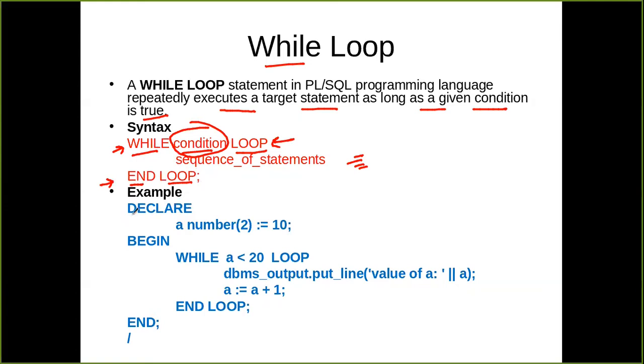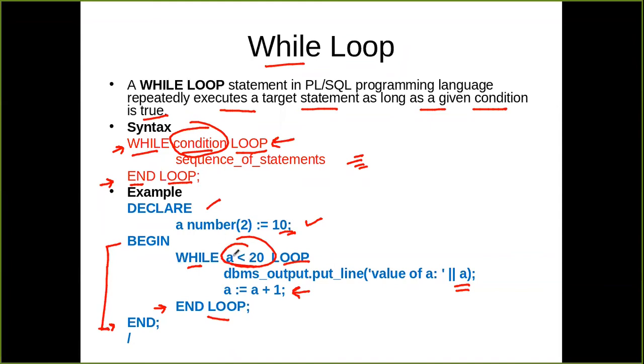So this is an example. Declare. I declared a variable a with value 10, and while a is less than 20, this is my condition. While and loop are the two keywords. A is less than 20 is my condition, and I am printing the value of a and incrementing the value by 1. Here the loop ends, and here the begin block ends. So your program ends here.